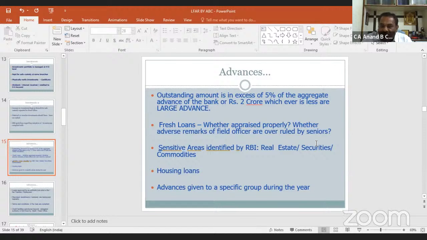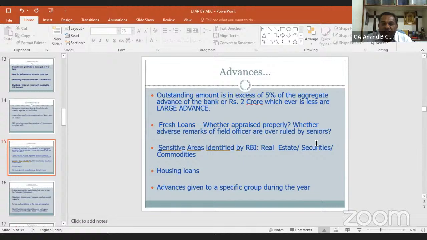In all respects, we have to verify and report. For advances, 5% of the aggregate advances or rupees 2 crore, whichever is less. So if the branch is having 40 crores plus advances, then automatically 2 crores and above advances we have to report.